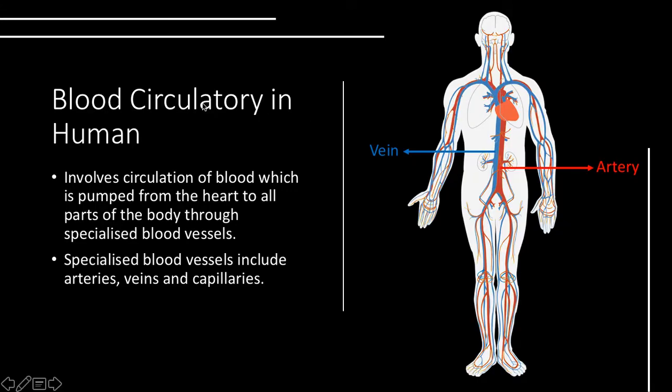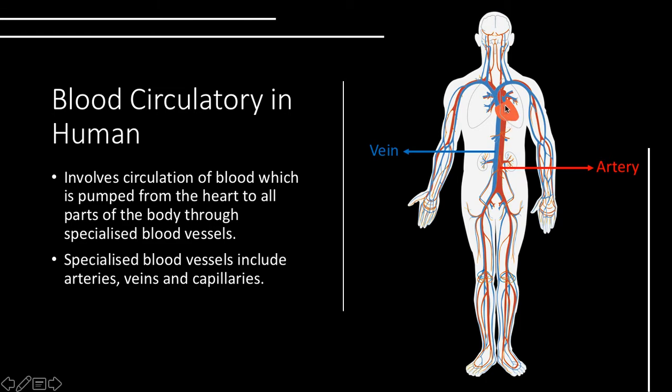So, the blood circulatory system in human. It involves circulation of blood which is pumped from the heart to all parts of the body through specialized blood vessels, and those specialized blood vessels include arteries, veins, and capillaries. As you can see in the diagram here, it shows the blood circulatory system in your body. It's a simplified diagram. You see here the heart is located between the lungs and underneath the sternum of the rib cage.